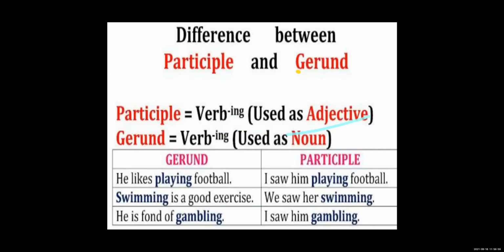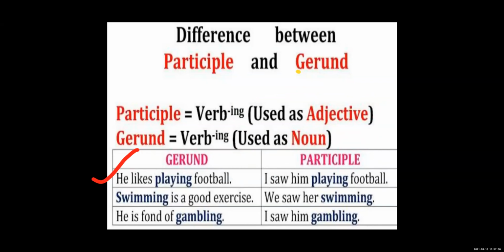So that's why it's a gerund. For example, football. He likes playing football. He saw him playing football. He liked playing football. So what does he like? Football. In a gerund they use it as a noun, and here, he saw him playing football, it means he saw that football is being played. Here this verb is used as a verb itself, so it is a participle.